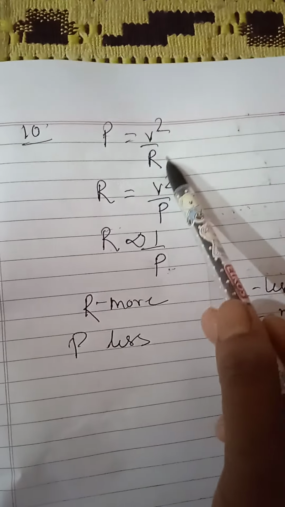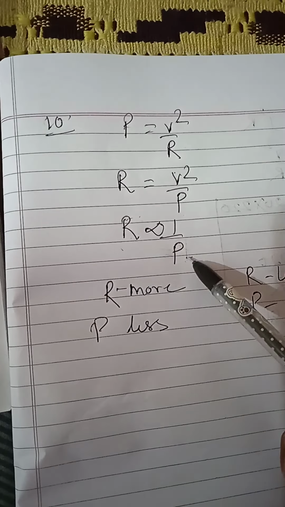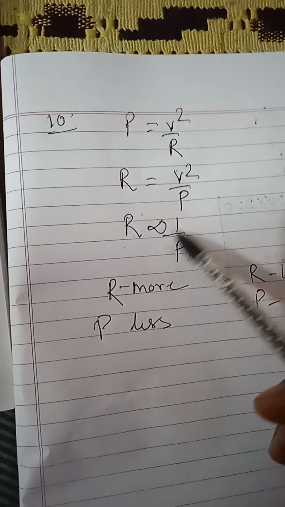You can write this relation also, P equal to V square by R, so R equal to V square by P. R is inversely proportional to P, that is power.